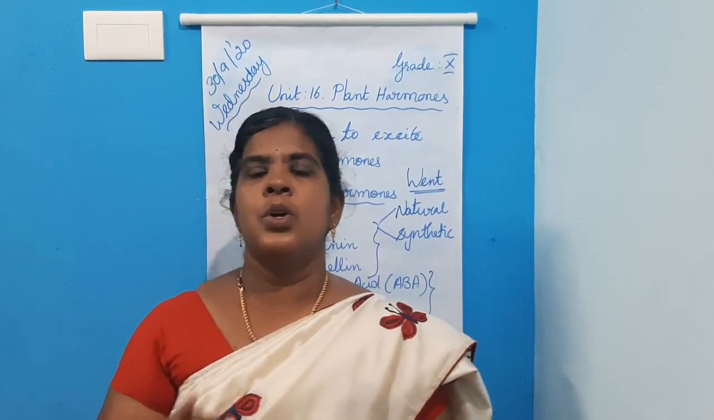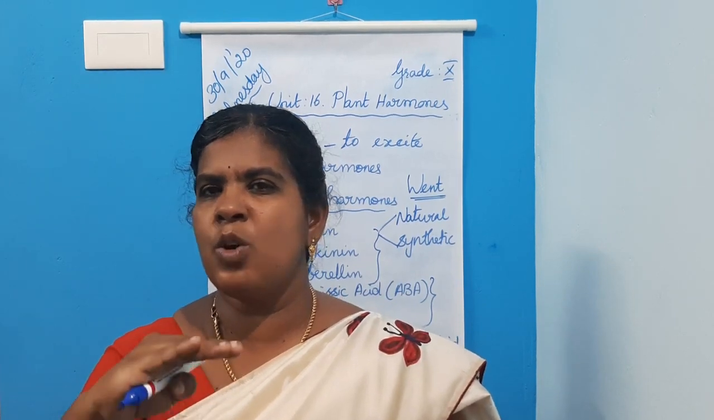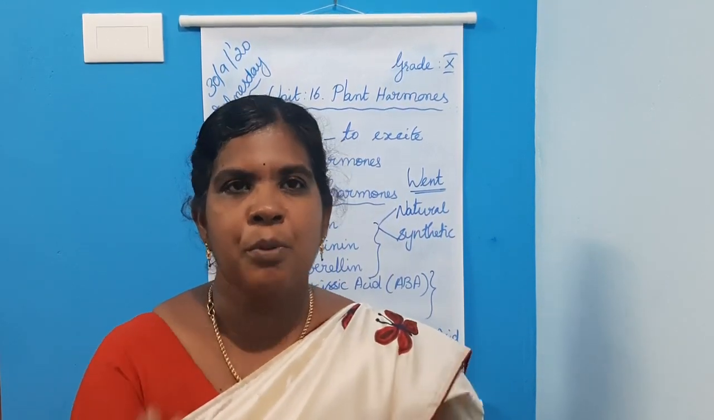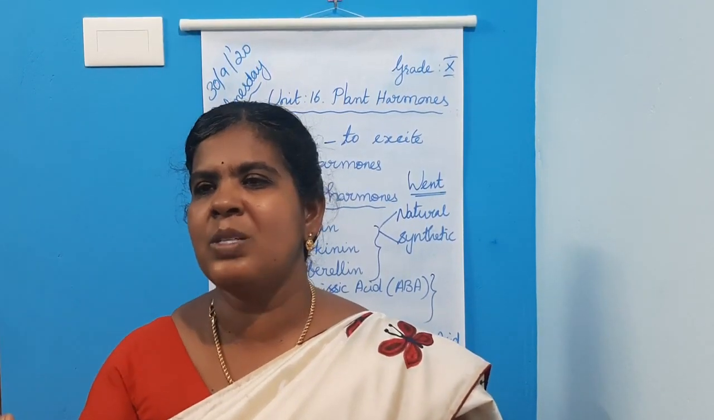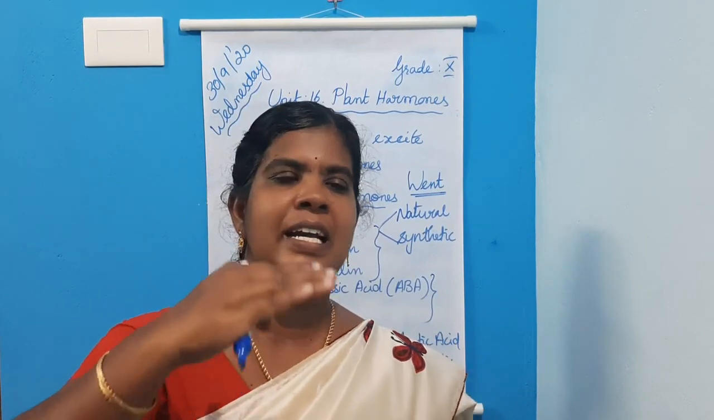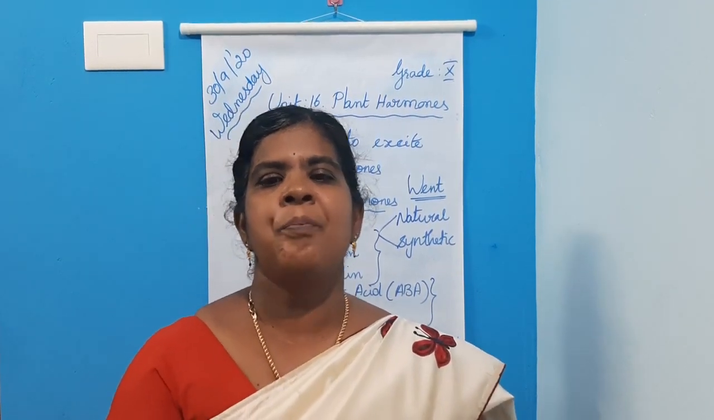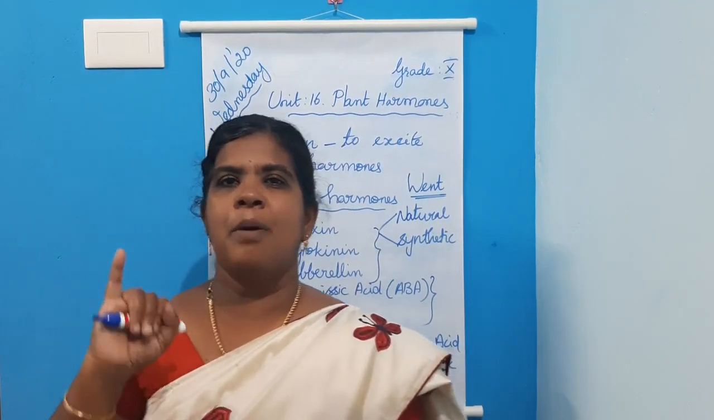Second one is that auxin induces root formation when it is there in low concentration. When it is present at low concentration, auxin induces or promotes root formation. When it is present in higher concentration in plants, it inhibits the root formation. So the second point is root formation.